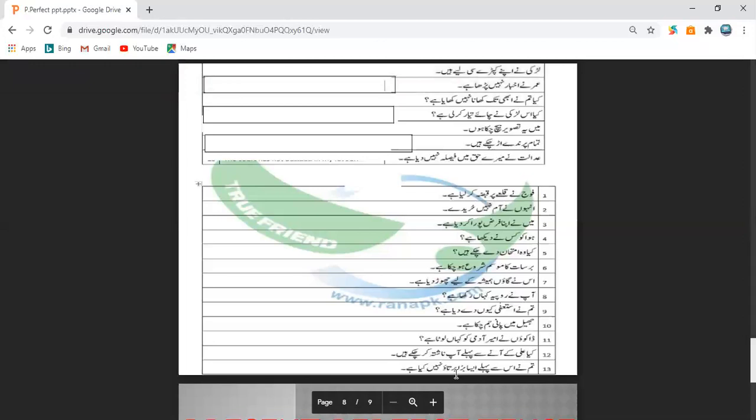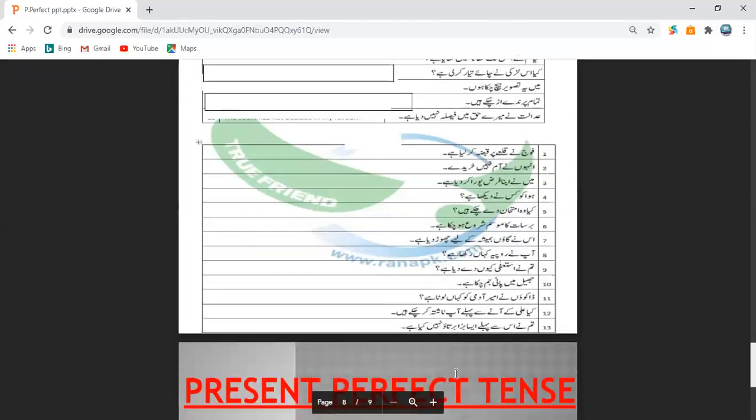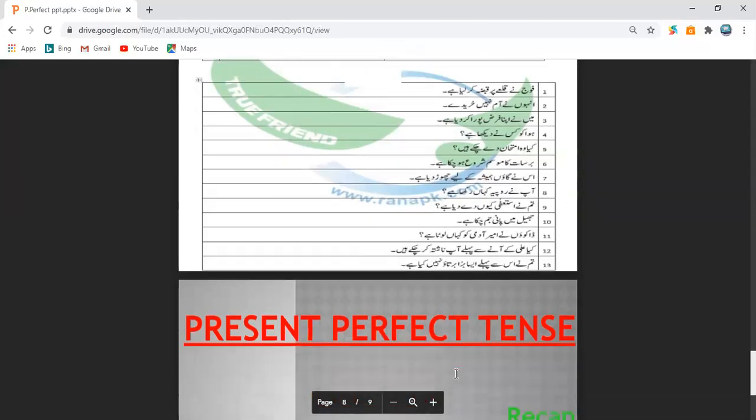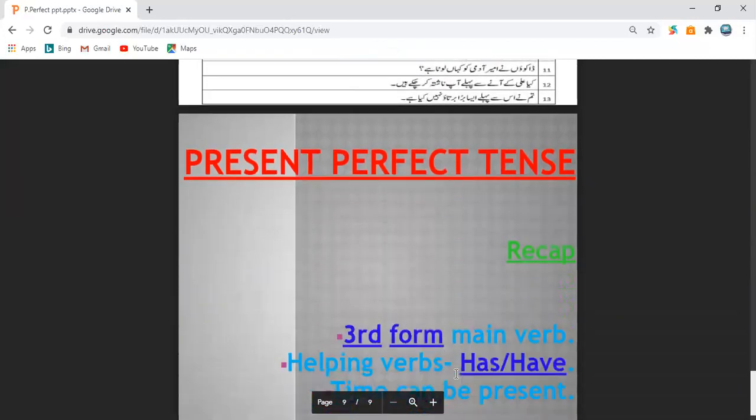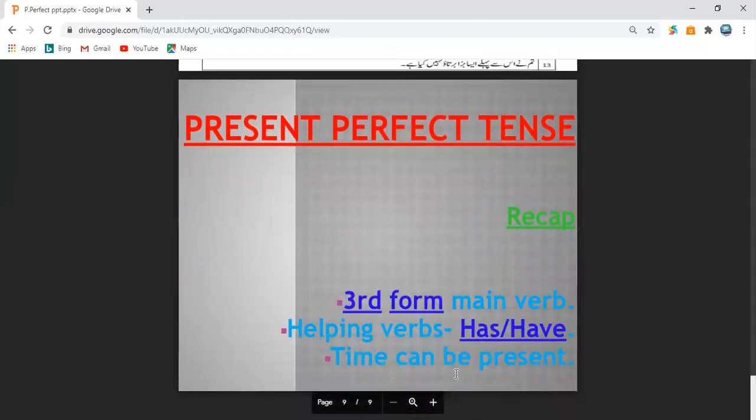Now move on to the next slide, students. I hope you have registered this work in your notebooks. I'll share the slides with you in the class group also. Okay, in the Google Classroom, I'm going to show these notes as well. Now come to the last slide. In the last slide, we are going to recap what we have learned today.